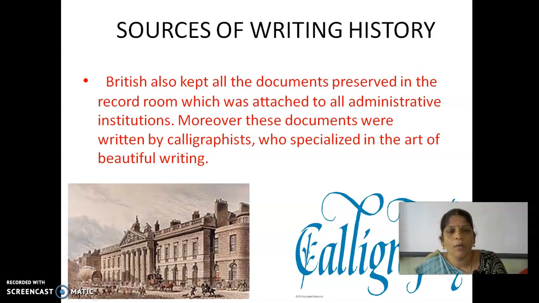Moreover, these documents were written by calligraphists who specialized in the art of beautiful writing, and with the invention of printing machines in the 19th century, a lot of printed records are available from those days.